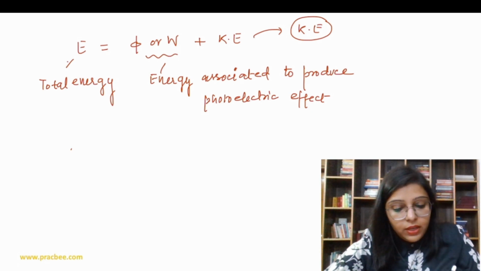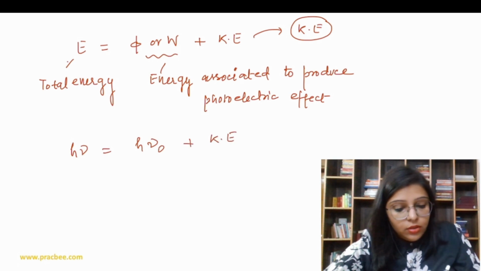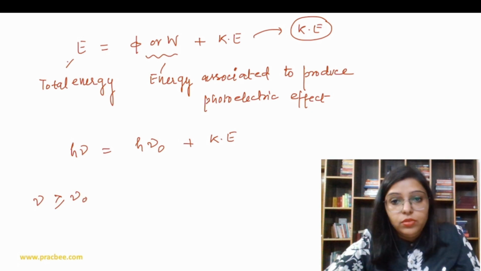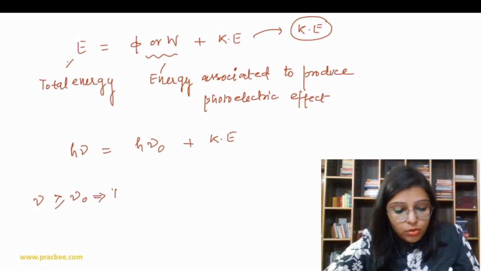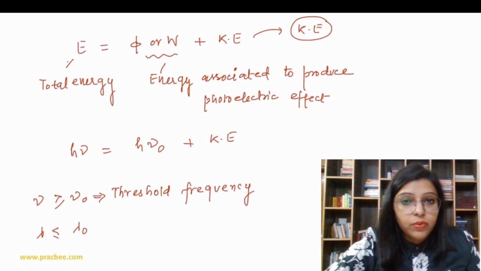Right, so E we can write as h nu, work function we can write as h nu naught, plus kinetic energy. So nu should be greater than or equal to nu naught. This is the threshold frequency. And if we talk about lambda, lambda should be less than or equal to lambda naught, where lambda naught is the threshold wavelength.